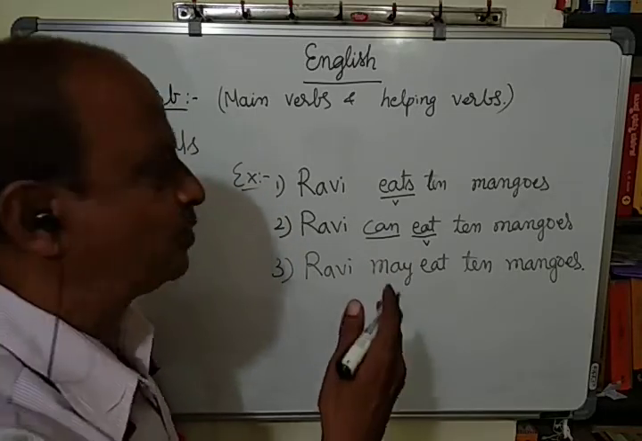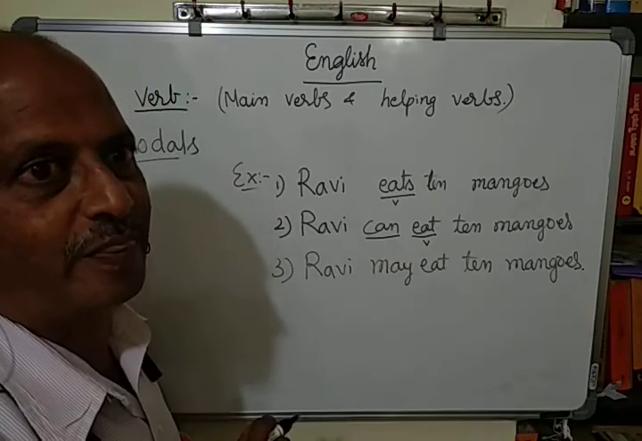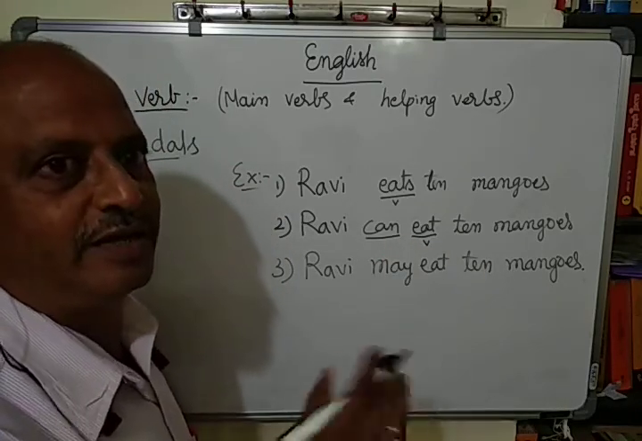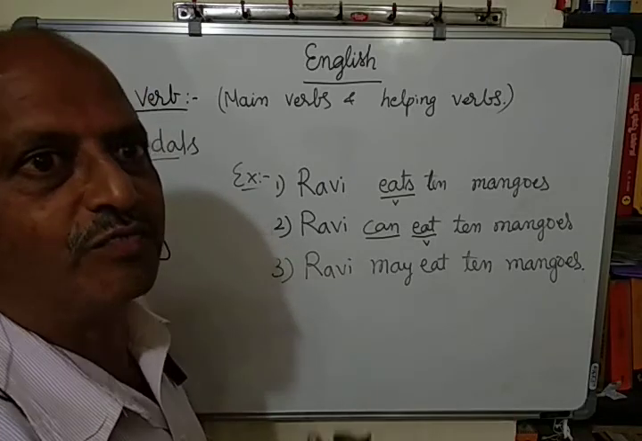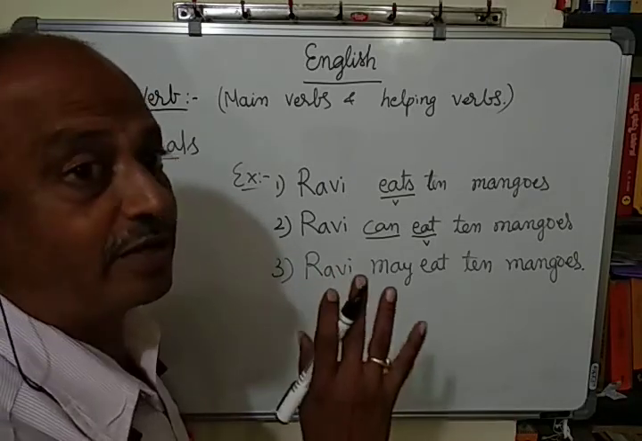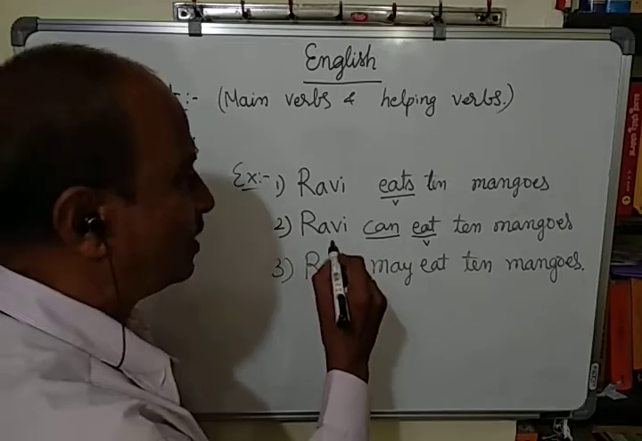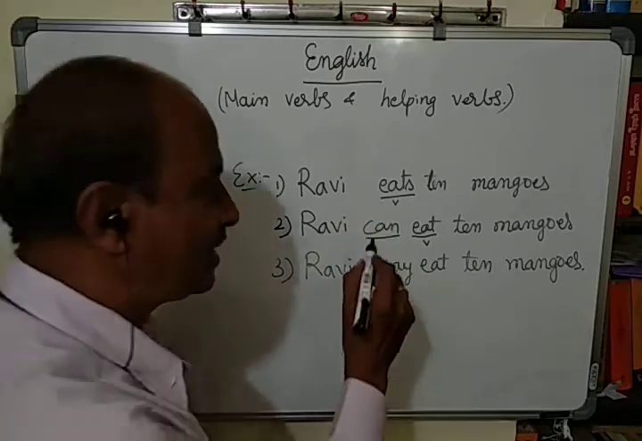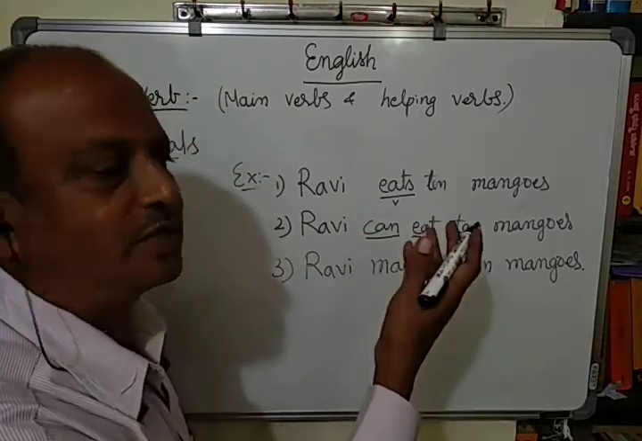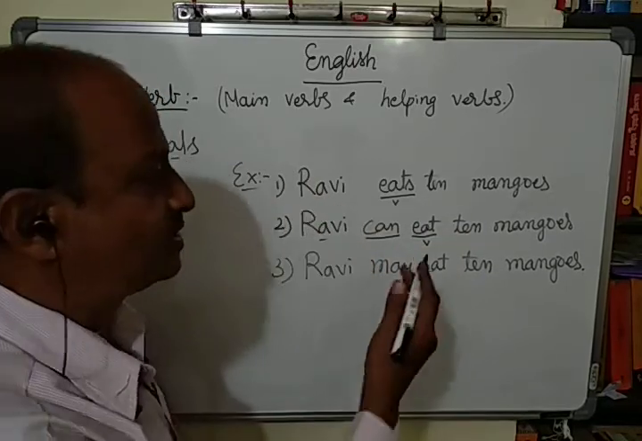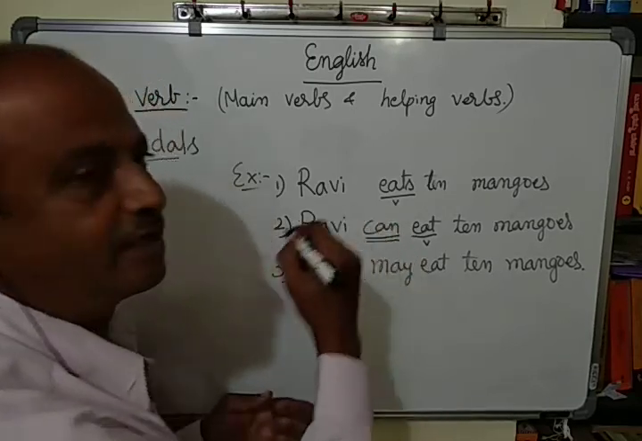He has the ability to eat 10 mangoes, but he may not be eating now. He may not be eating in the near future also. We cannot tell exactly what is going to happen, because what is in the mind of Ravi, we don't know. But he can eat 10 mangoes, we know it. Whether he eats or not is left to the choice of Ravi himself. So see the difference of meaning just because of this word can.